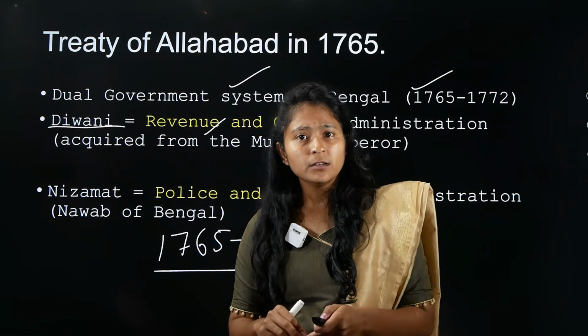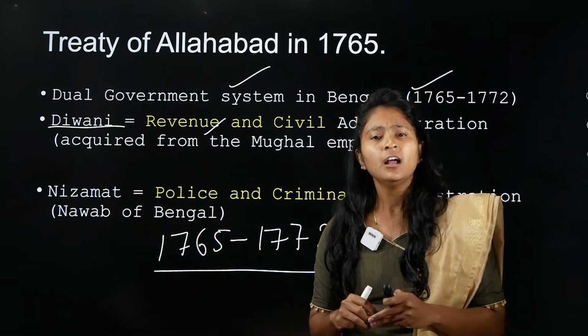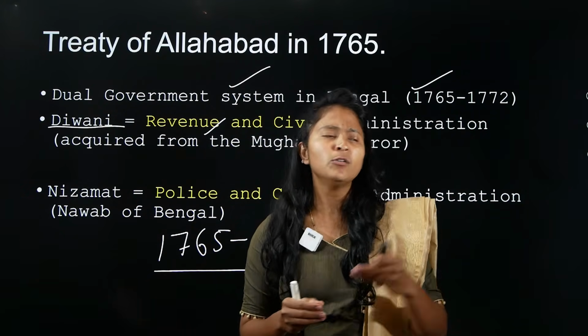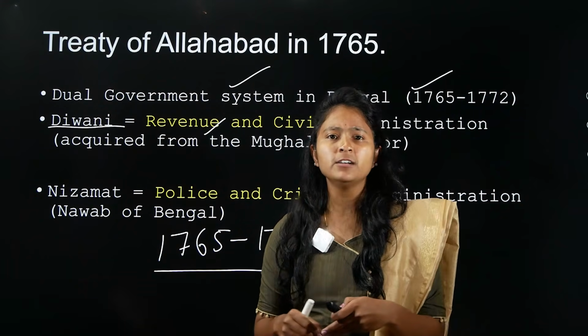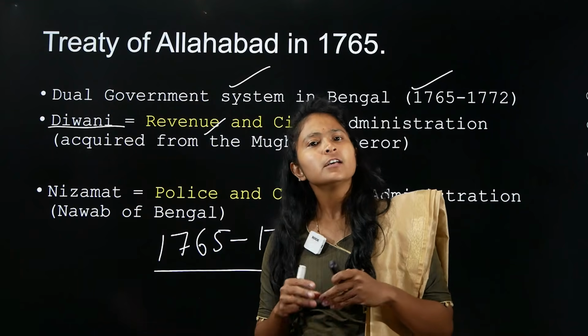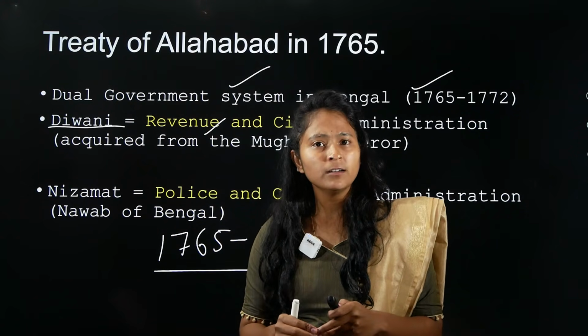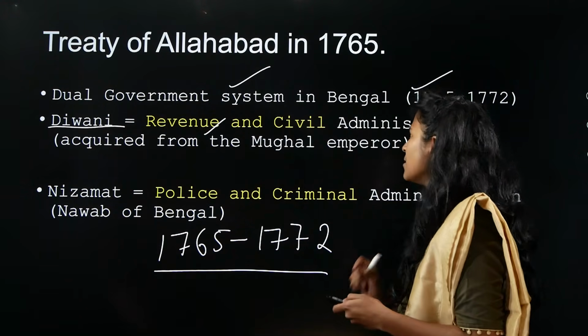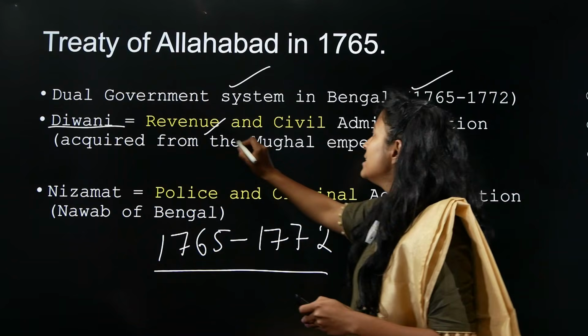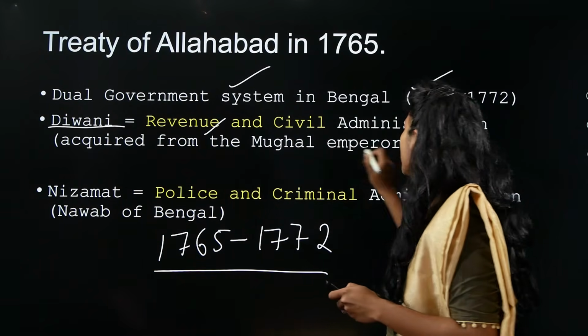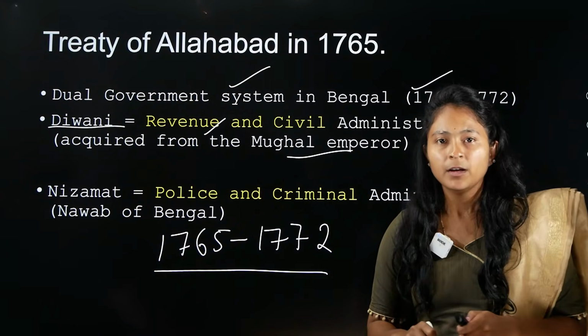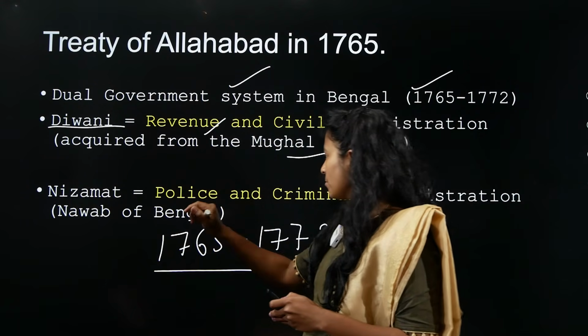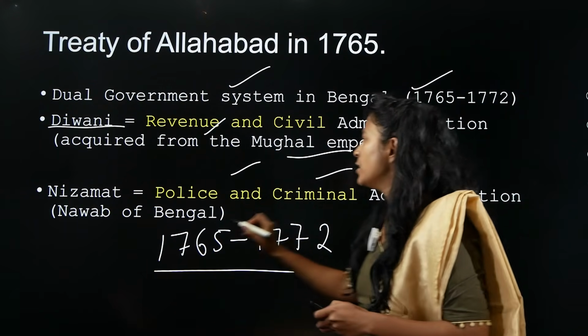Is it even possible? If I have to do the welfare, I need some funds, right? Now does Shah Alam II have funds? Obviously no. If he does not have funds, how is he going to do welfare? Is it possible? Of course not. So this is something you need to understand here. Revenue rights he got from whom? He got it from the Mughal emperor, and then police and criminal administration he got from the Nawab of Bengal.